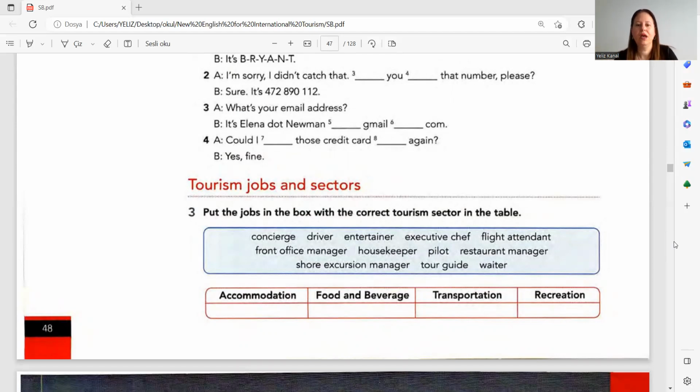Concierge, driver, entertainer, executive chef, flight attendant, front office manager, housekeeper, pilot, restaurant manager, shore excursion manager, tour guide, and waiter. Okay. Shore excursion manager.